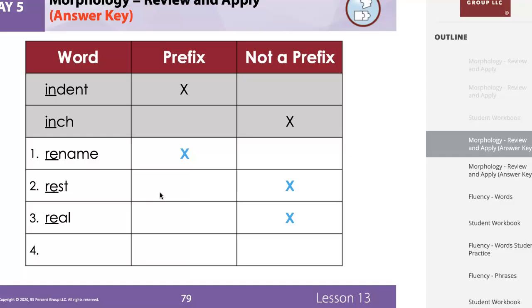All right. Everyone say deplane. I'm looking at D. If I take away D from deplane, is that still a word? It is. So D is a prefix.